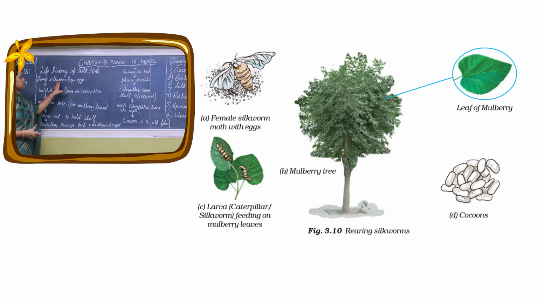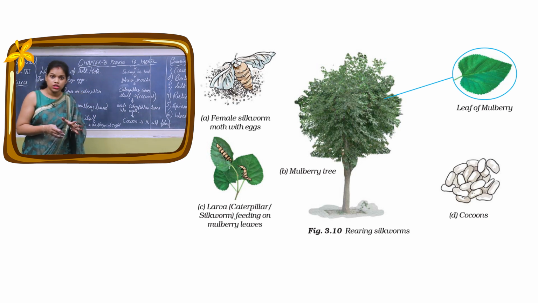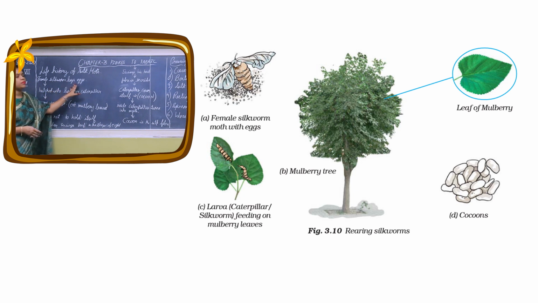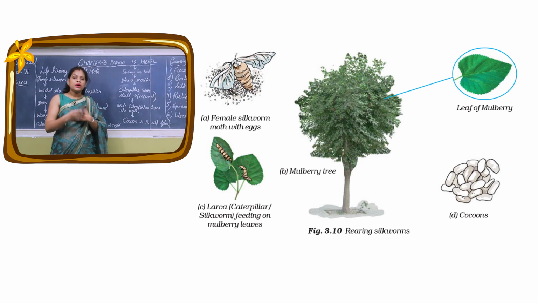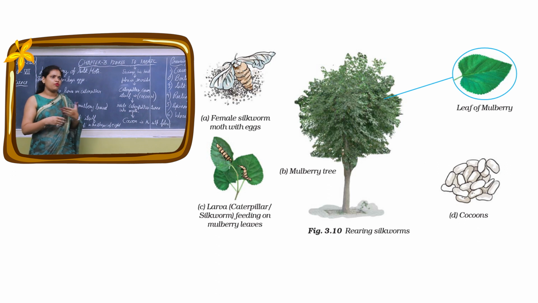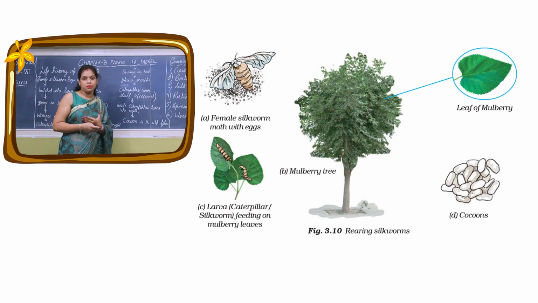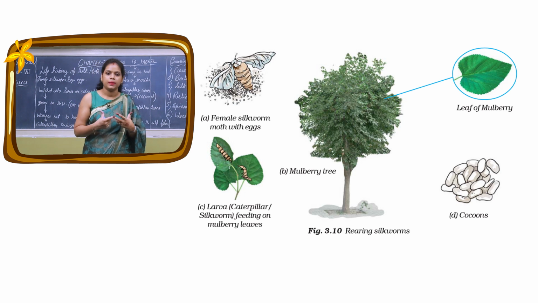Okay, so female silkworm lays eggs. Now these eggs are not one or two, hundreds of eggs are laid together. Okay, so the female silkworm lays the eggs, then these eggs are given heat and these eggs get hatched into larva or caterpillar. So the eggs are converted into caterpillars after hatching. Now what happens? These caterpillars are given mulberry leaves. You know, silkworms eat mulberry leaves. So mulberry leaves are fed to them and for 20 to 25 days they keep on eating mulberry leaves and they become very fat and thick and tired.